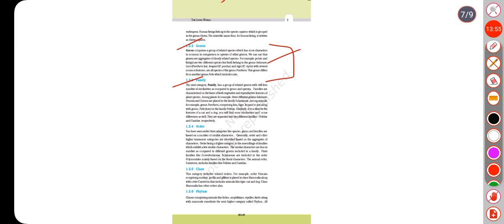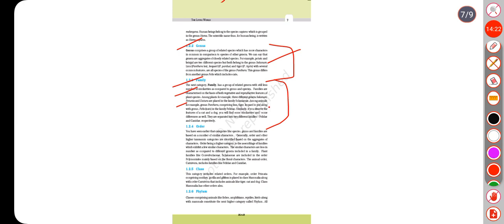1.2.3 Family. The next category, family, has a group of related genera with still less number of similarities as compared to genus and species. Families are characterized on the basis of both vegetative and reproductive features of plant species. Among plants, for example, three different genera Solanum, Petunia and Datura are placed in the family Solanaceae.